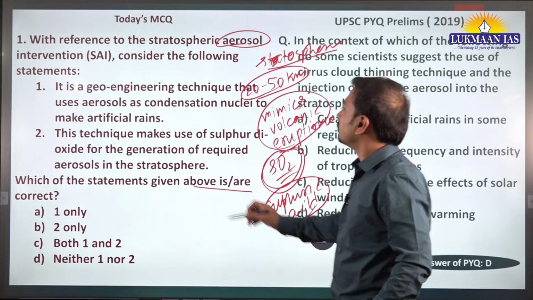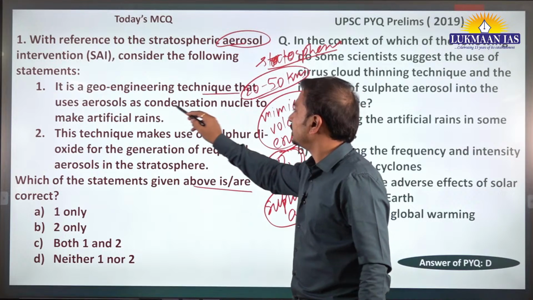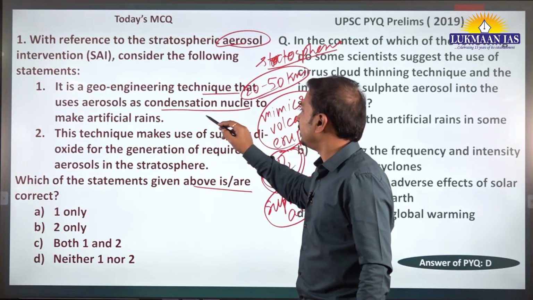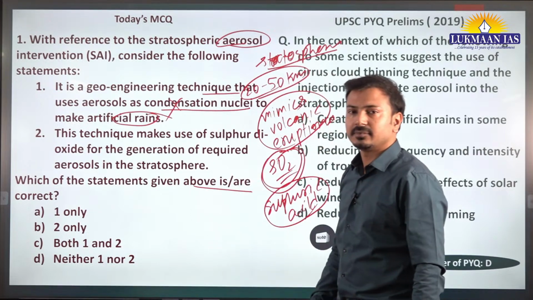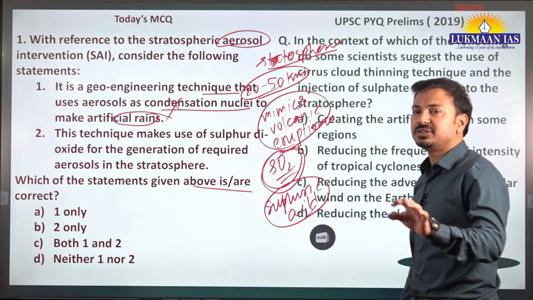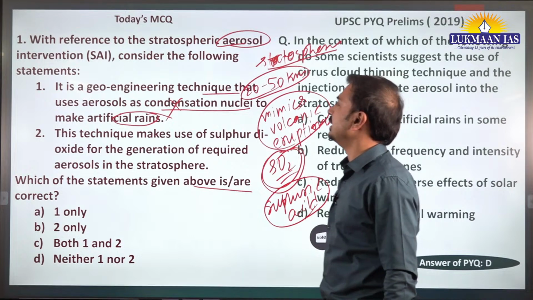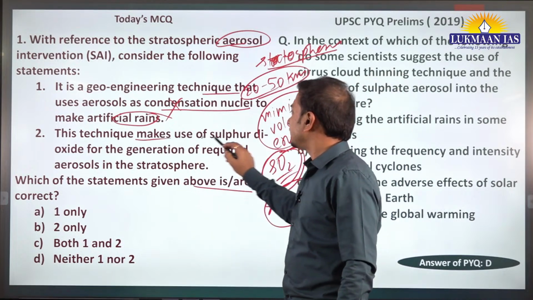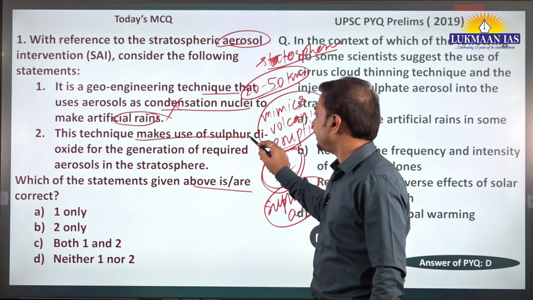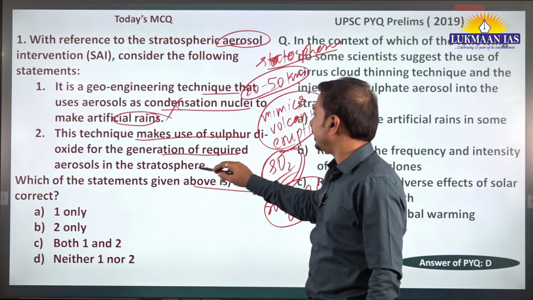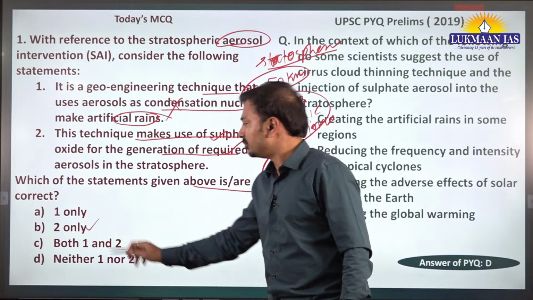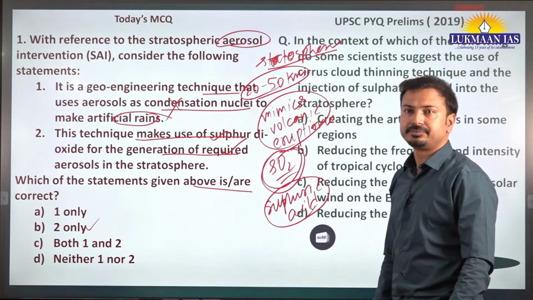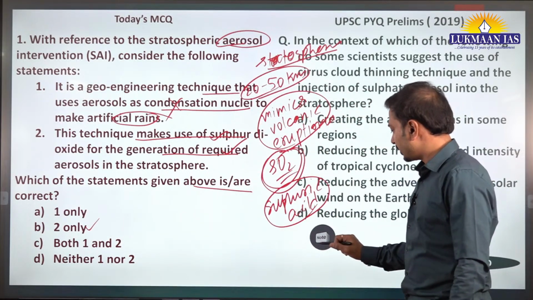So, a geoengineering technique that uses aerosols as condensation nuclei to make artificial rains? No, this is incorrect. This is talking about artificial rain. This technique makes use of sulfur dioxide for the generation of required aerosols in the stratosphere. This one is correct, and that's why the answer becomes B, 2 only. Okay, moving on.